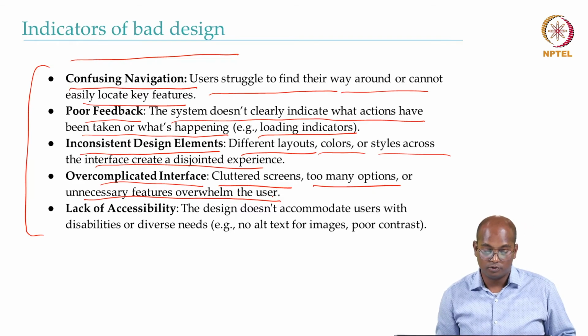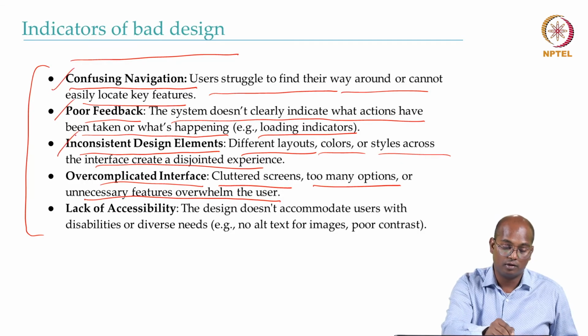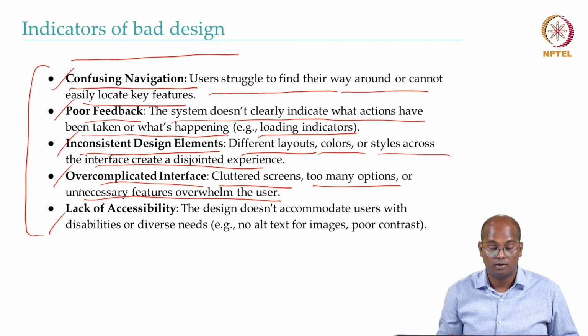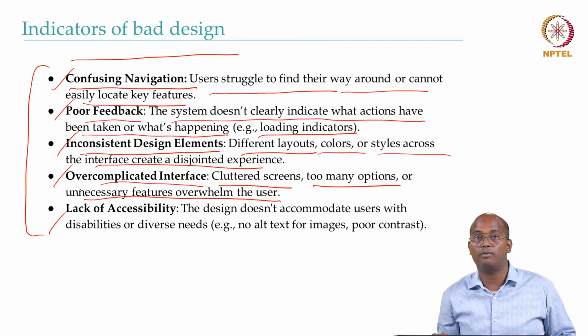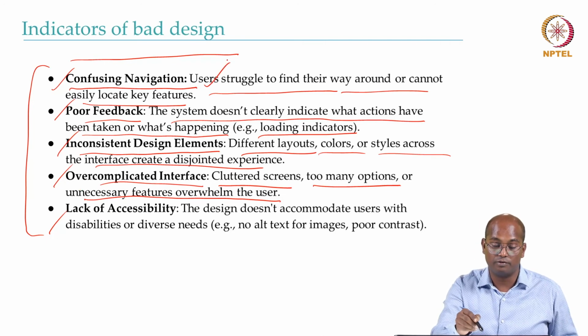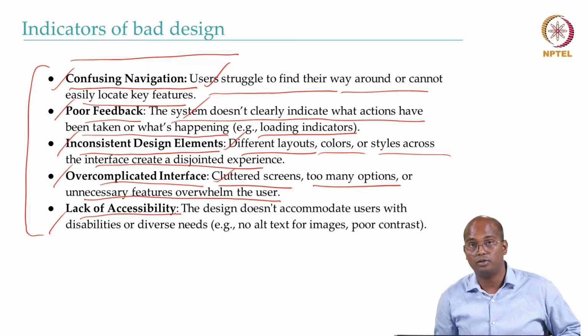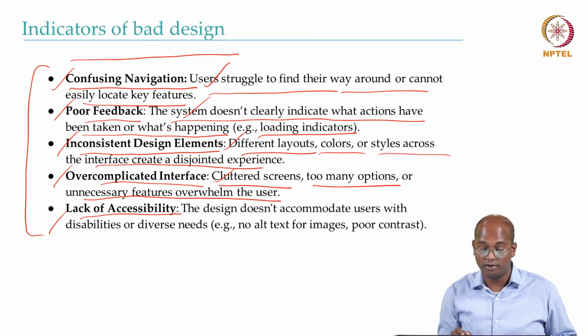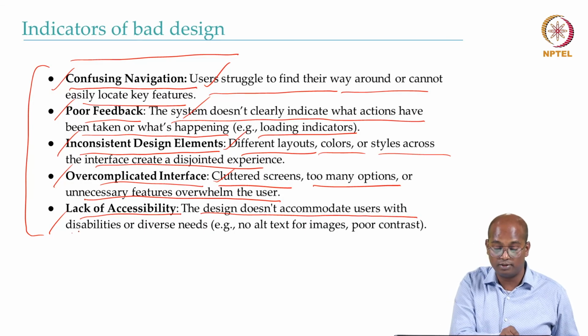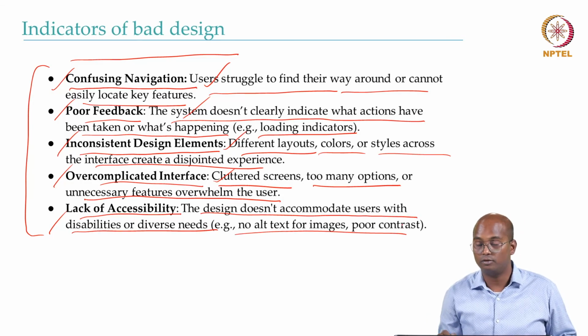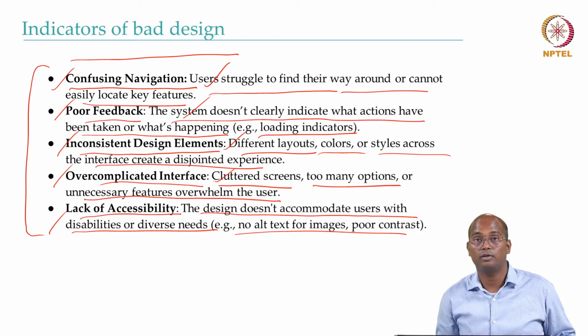If you look at the real world around us, when you start going through these topics, you start relating them to the real-world problems that you face, whether it has confusing navigation, poor feedback, inconsistent design elements, or a complete lack of accessibility. Ideally, the system that you are building should accommodate all kinds of users. It should not limit someone, right? So if the design does not accommodate users with disability and diverse needs, that is not good, right?